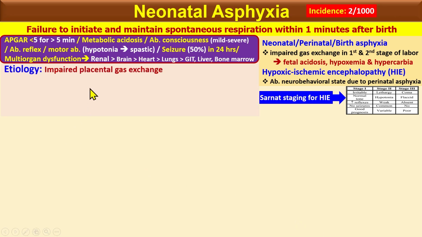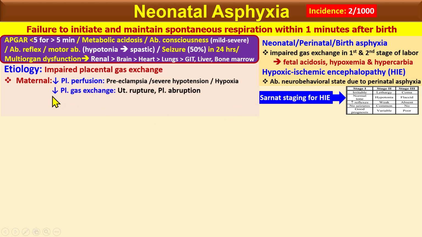In the etiology, the main factor is impaired placental gas exchange. This is due to either a maternal factor or a fetal factor. In the maternal, there is decreased placental perfusion due to preeclampsia, severe hypotension, or hypoxia, or decreased placental gas exchange, like in uterine rupture or placental abruption, or due to decreased umbilical blood flow, which you see in umbilical cord prolapse, umbilical cord compression, or abnormal umbilical vessels. So these are the maternal factors.